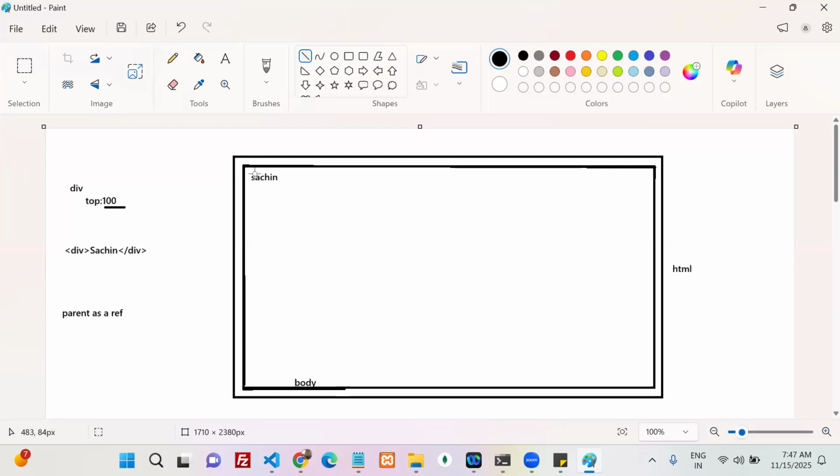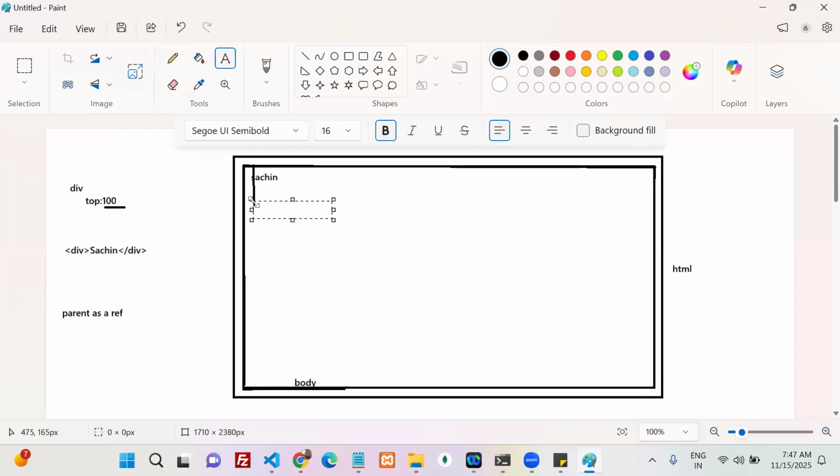So whenever it is top 0, I can take my parent's top border, who is the parent? Body. My top border is this one. On the border, the value of top is 0. Whenever I know the starting point is 0, from there I can calculate 1, 2, 3, 4, and whenever I reach 100, in this place I want to place Sachin. Agreed? Got my point? Now my question is, whenever my position is absolute, which one does it take as a reference?